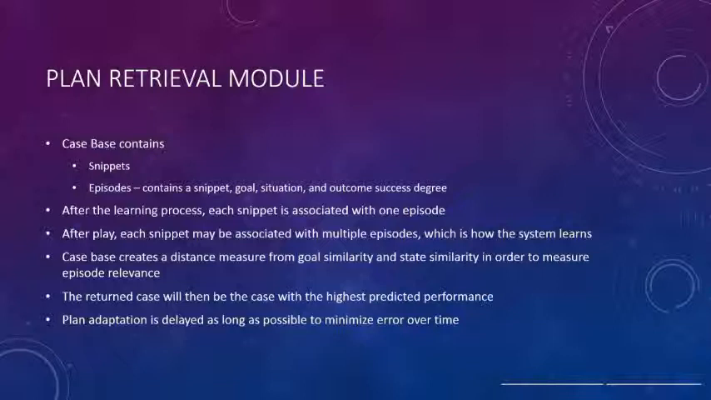In order to retrieve the best snippet, the case base will be assessed to find an episode with the highest performance, which is determined by examining episodes with the highest goal and state similarity, and then analyzing up to 5 of the best episodes to determine which of those episodes has the best performance. Plan adaptation is then delayed as long as possible in order to minimize error over time.